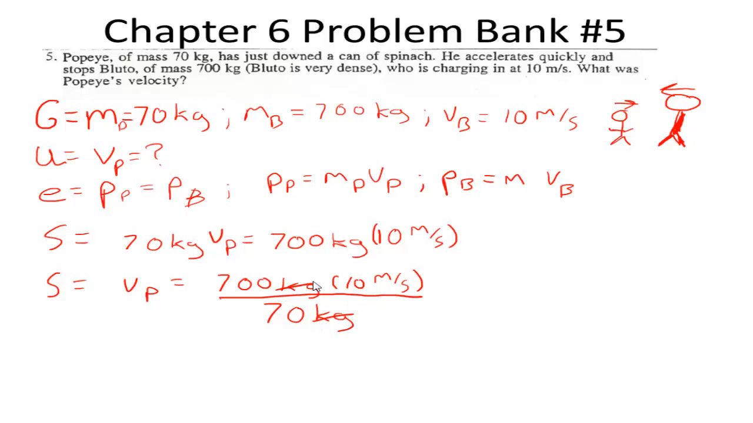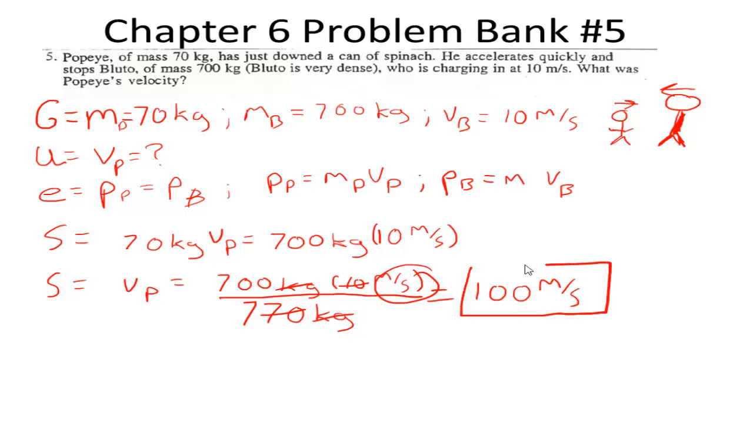We'll see that our kilograms will cancel out. Our 10 will cancel out with 70, and we are left with 700 divided by 7, which is equal to 100. Our only units that are left is meters per second, which we should know is a measurement of velocity, and we are left with a velocity of 100 meters per second.